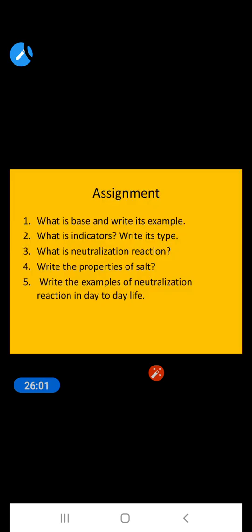The next one is your assignment, which is related to this chapter. The first question is: what is a base, and write its example. The second is: what is an indicator, and write its types. The next is: what is a neutralization reaction. Write the properties of salt. Write an example of a neutralization reaction in day-to-day life. You all do these five questions in your chemistry copy.